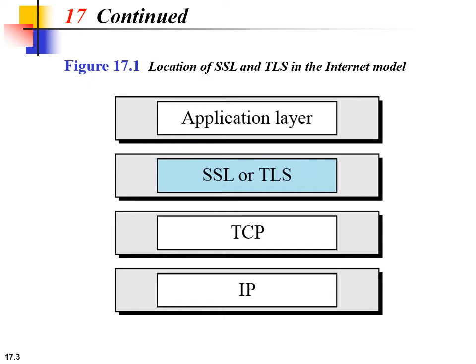For example, when a customer shops online, there are some security services he or she desires. The customer needs to be sure that the server he or she is connecting to belongs to an actual vendor, not to an imposter.